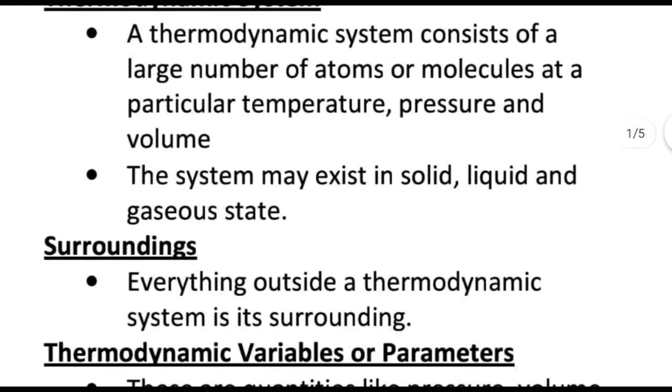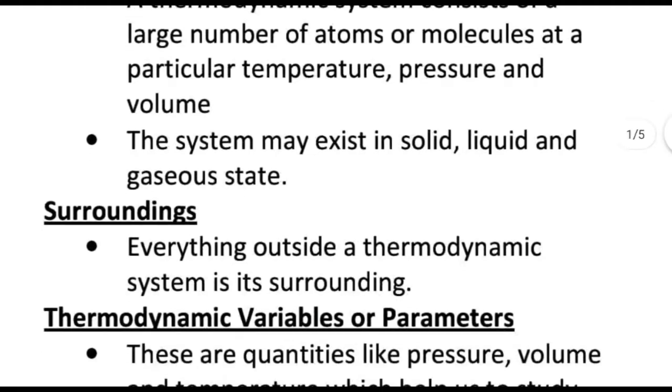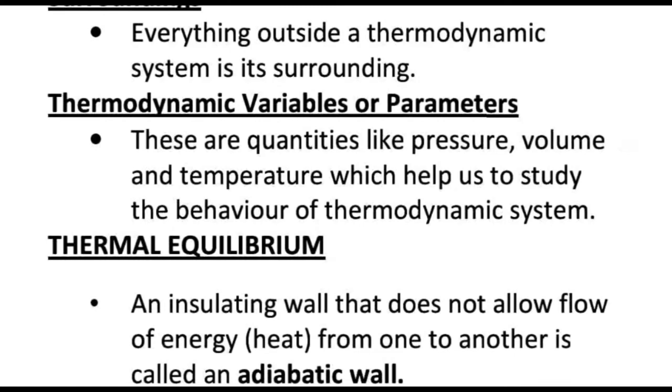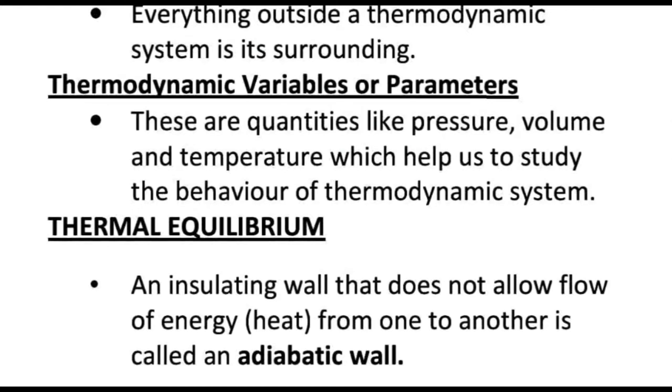Surroundings means everything outside the thermodynamic system. The things which are not included in the system, which come in the vicinity of the system, can be included in the surroundings of the system. Now we will discuss thermodynamic variables. The quantities which we mentioned, which are pressure, volume, and temperature, which characterize a thermodynamic system, are called thermodynamic variables.